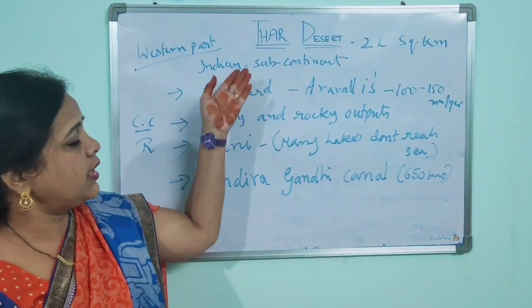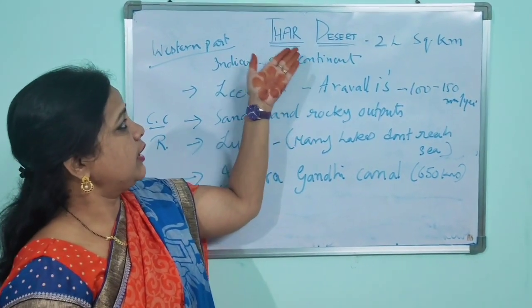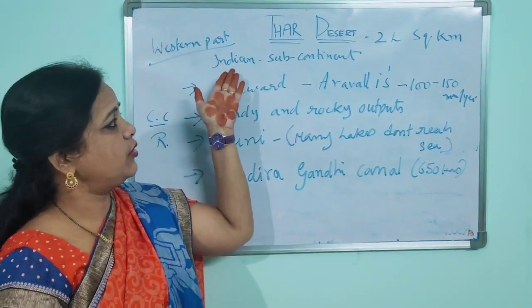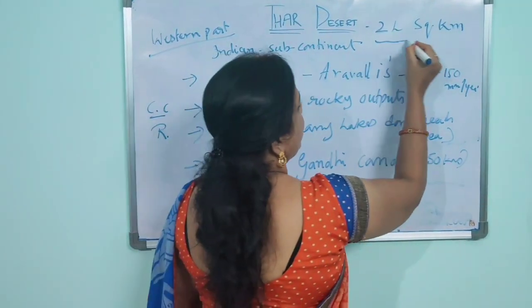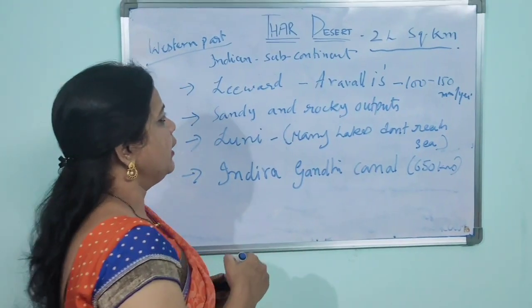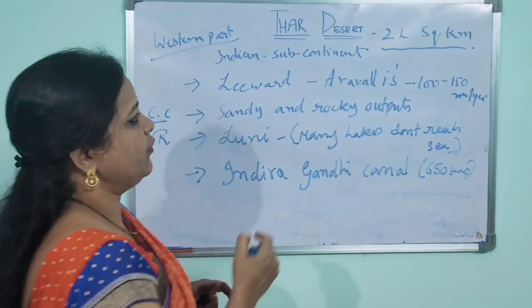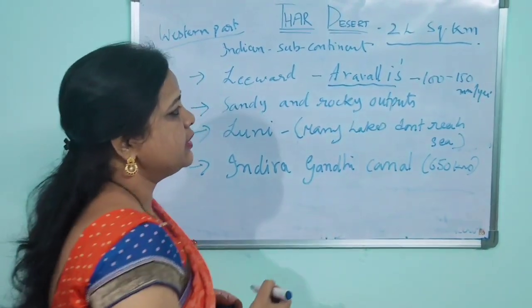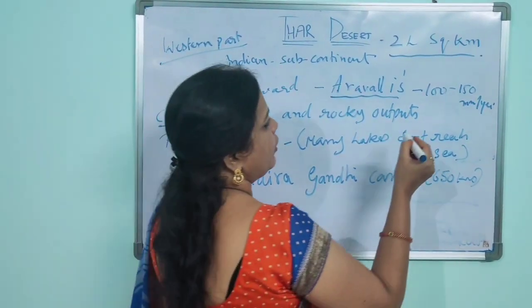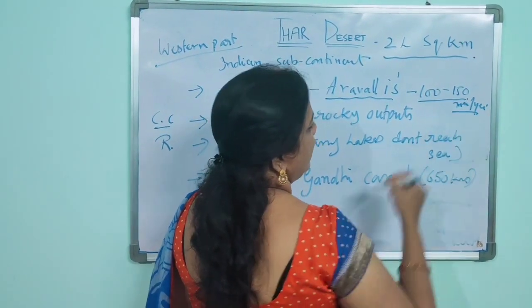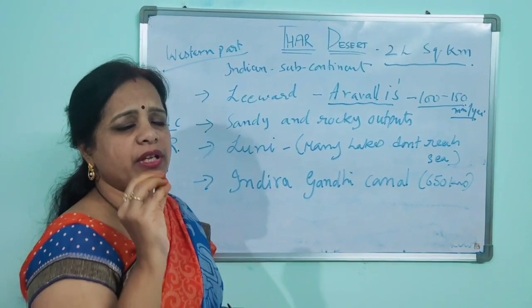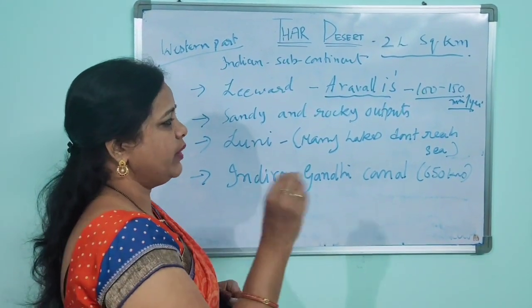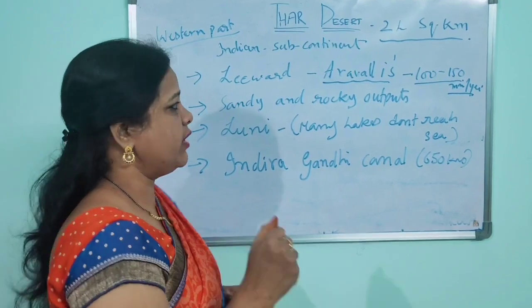Our topic is the Thar Desert today. The Thar Desert covers the western part of the Indian subcontinent, and it covers 2 lakh square kilometers of area, and it is on the leeward side of the Aravalli. When you talk about the rainfall, it's only 100 to 150 mm per year. It is very low. Okay, the rainfall is very low compared to our other regions.